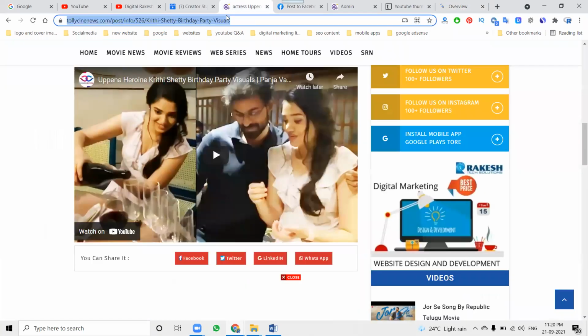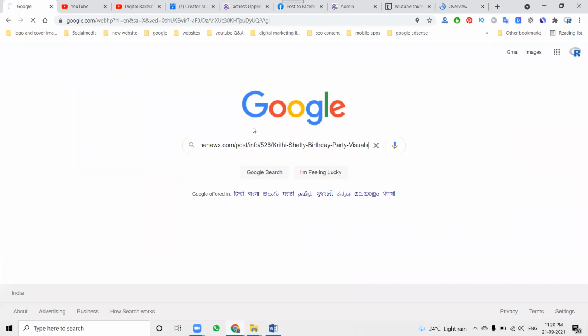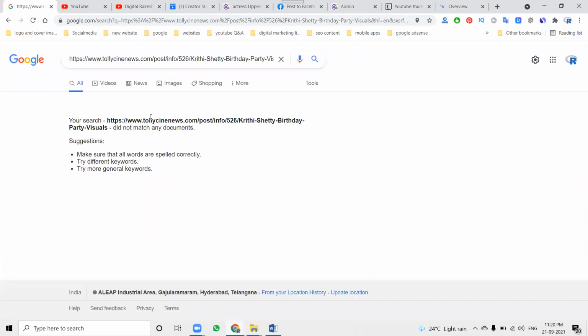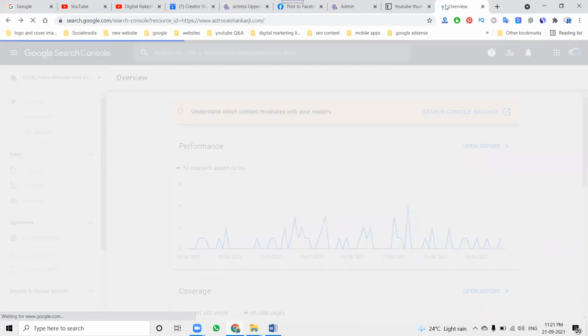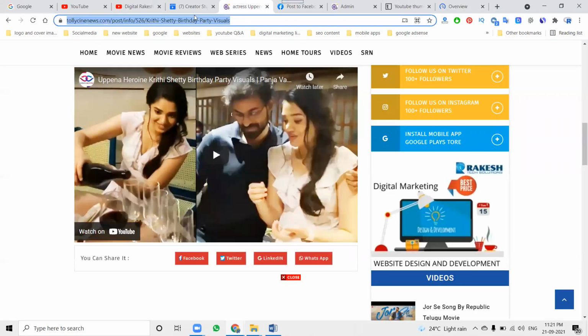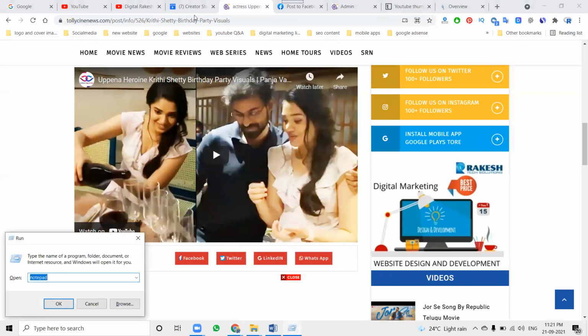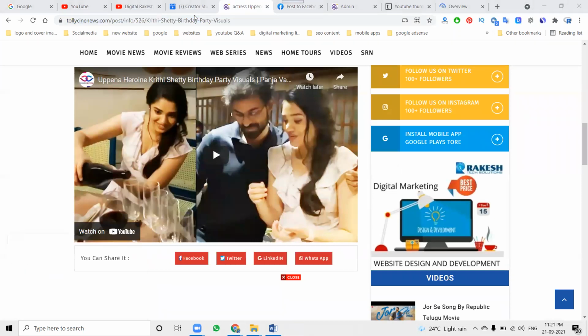Why? Because any URL once you submit it to Google, they can't index it by themselves. You have to index it through the search engine. When your index is done, when people search this kind of title, it will show on Google. The URL structure option is also a must and important. If anybody shares this URL,